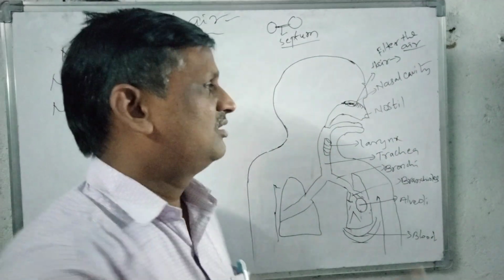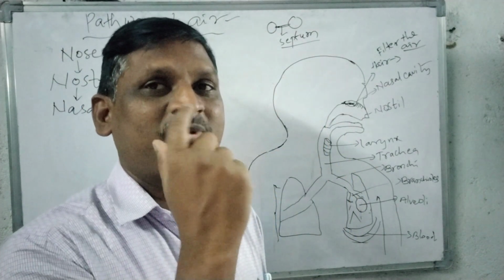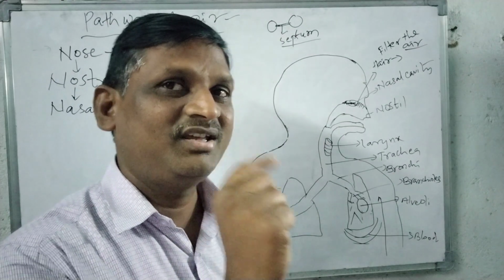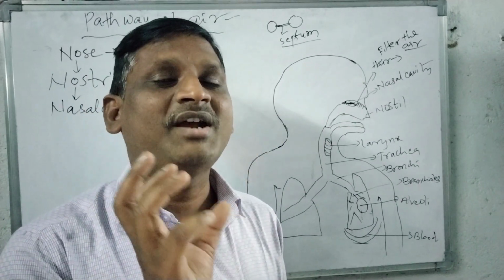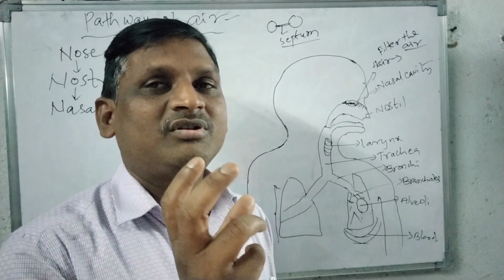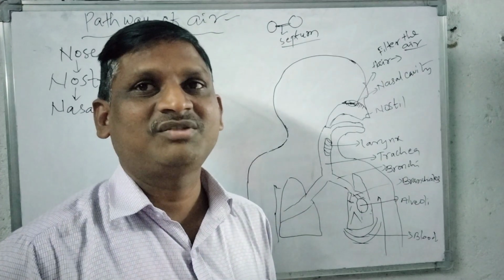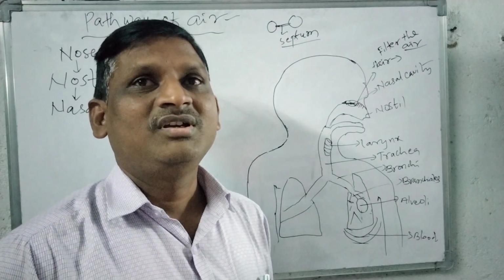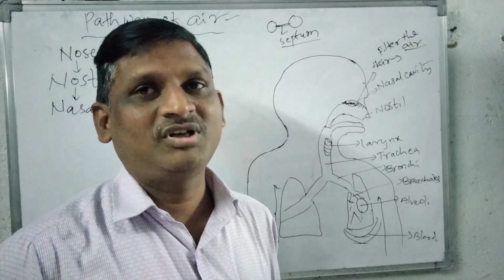Here in nasal cavities, first one, hair present in the nasal cavities can filter the air, and mucus present in the nasal cavities helps us to identify the smell, because the airborne chemicals are dissolved in the mucus, so that we can identify the smell. And another important thing here, mucus also can humidify the air before it enters into the lungs.